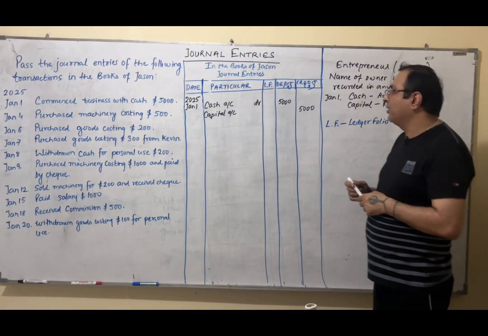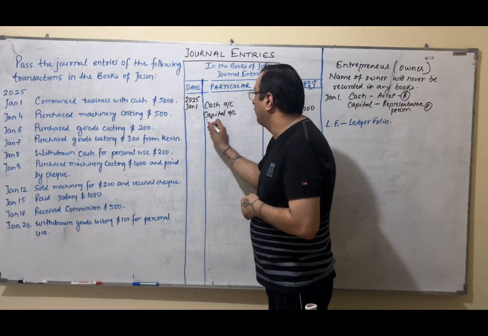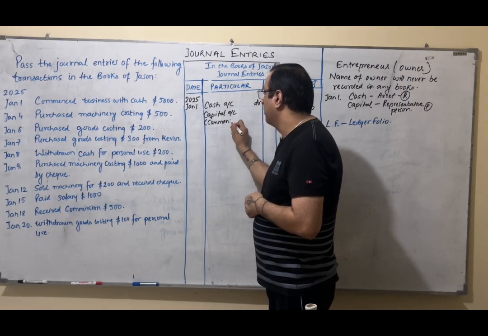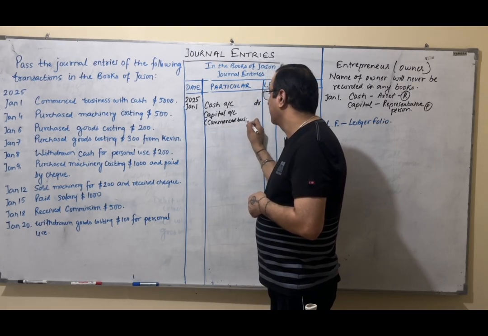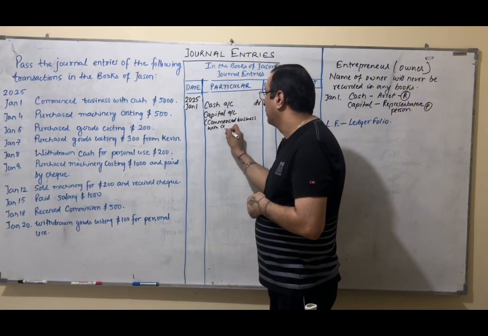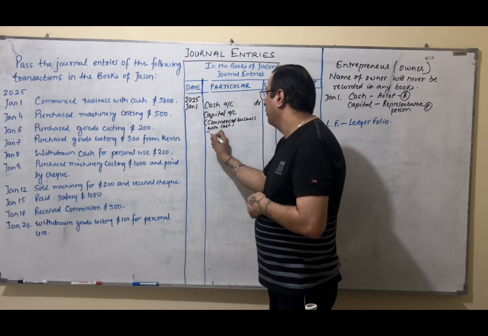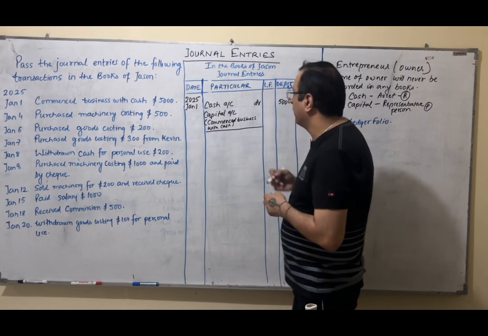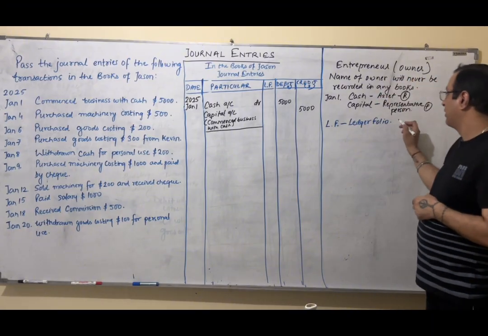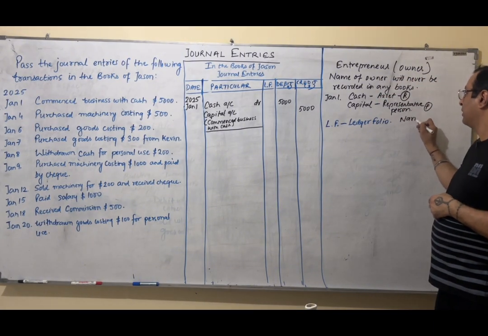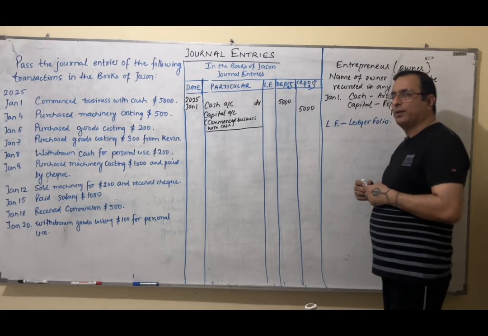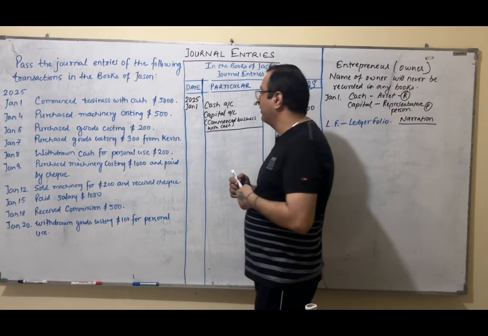Now, after doing the entry, we will write a small description. What we have done, we just write a small description. Commenced business with cash, and we'll draw a line. First entry done. This small description is known as narration. It's known as NARRATION. A small description after the entry. Right. Now let's move on to the second entry.